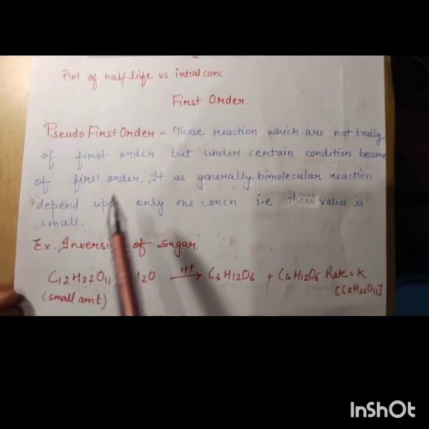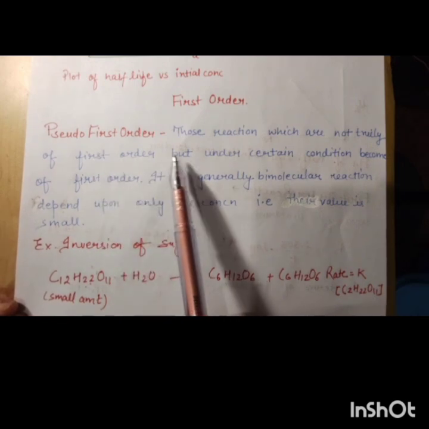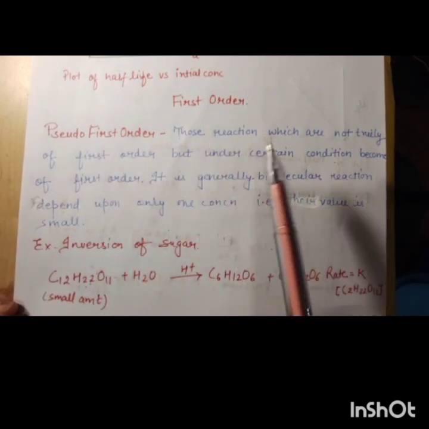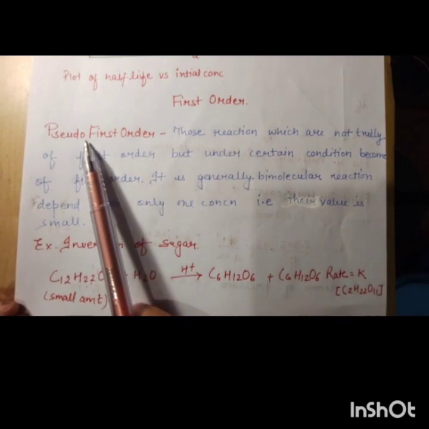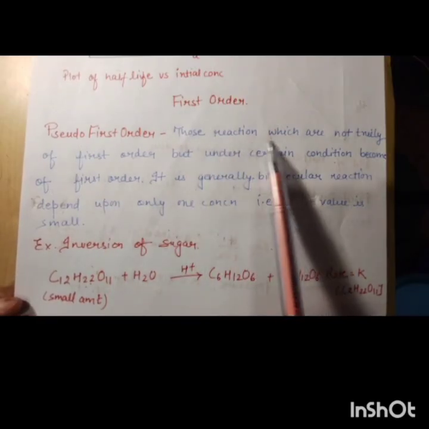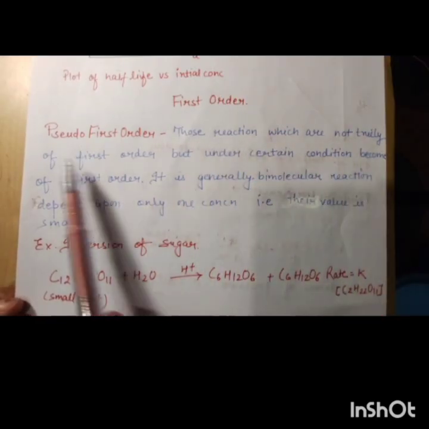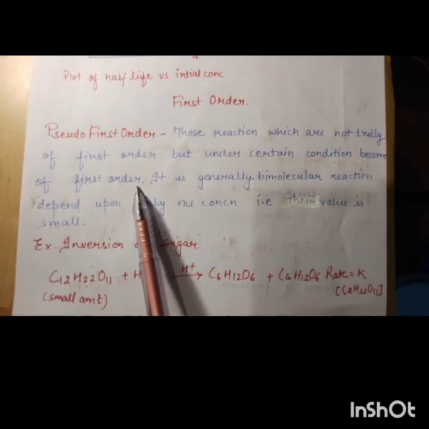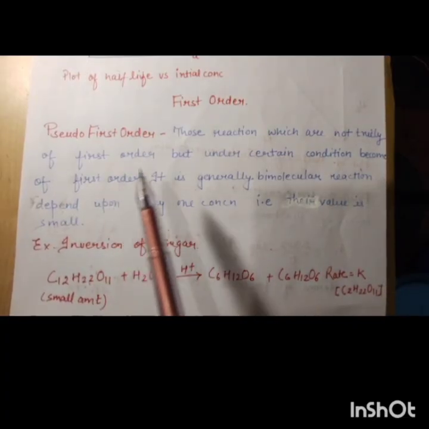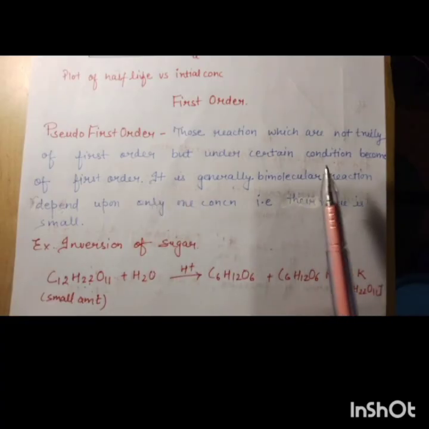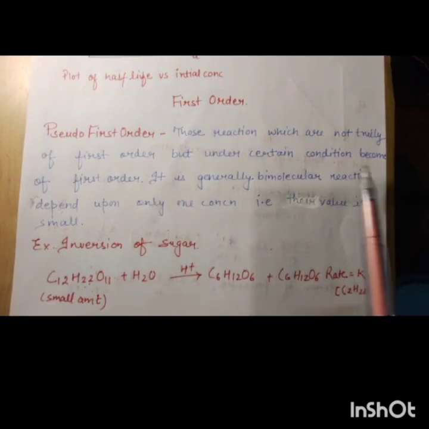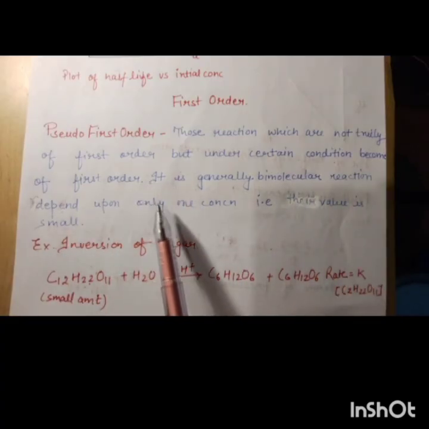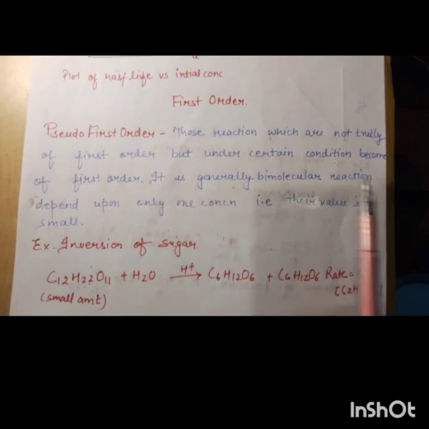Now next is the pseudo first order. Pseudo means that it is not true. So those reactions which are not truly of first order but under certain conditions become of first order.